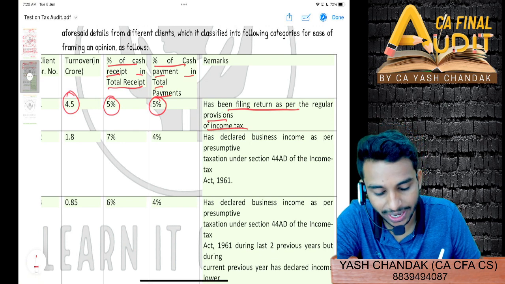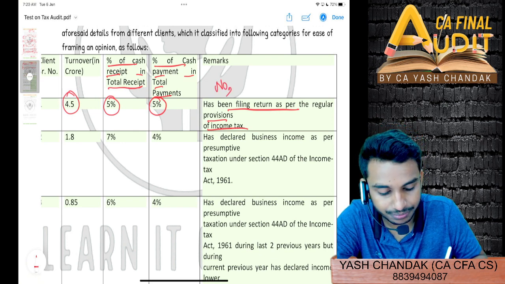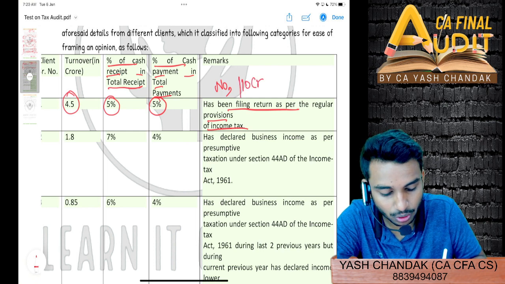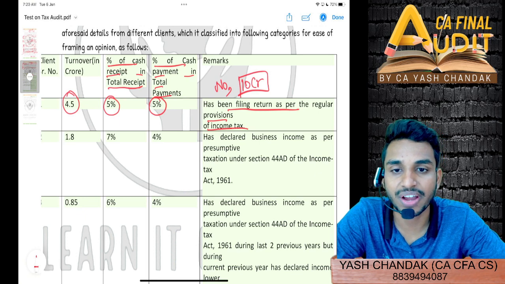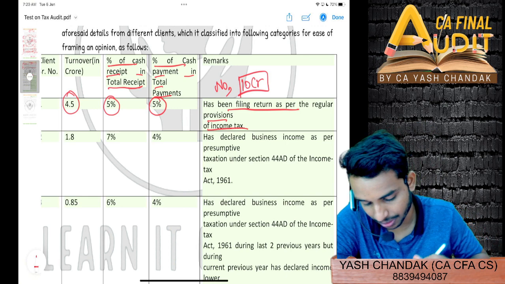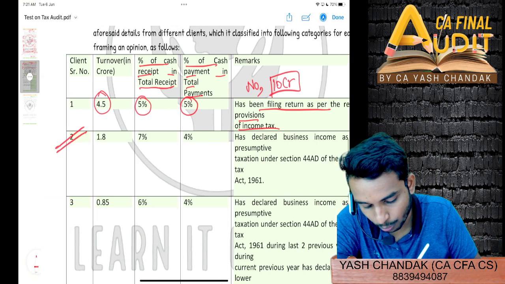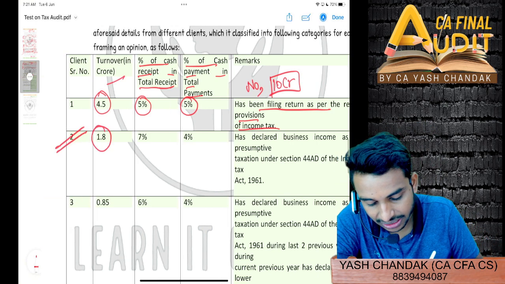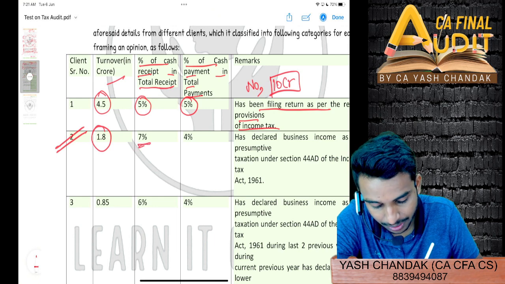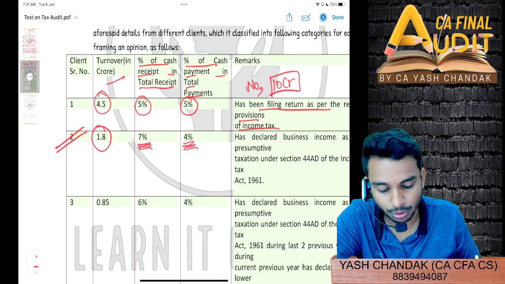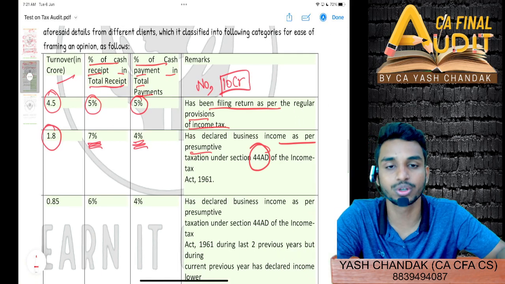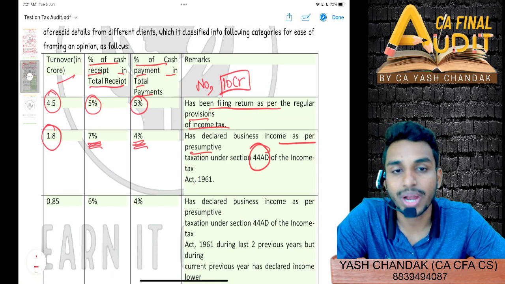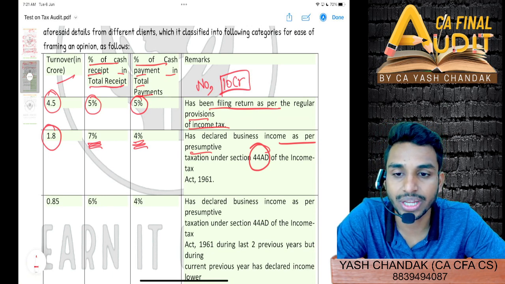No. Why? The limit is 10 crore in case cash receipts do not exceed 5% out of total receipts, and cash payment does not exceed 5% out of total payments. Yeah, quickly then tell me the second point. 1.8 crore is the turnover, and the percentage of cash receipts in total receipts is 7%, and here it's 4%. Again, declared business income as per presumptive taxation under section 44AD. Do you think he will be required to get his books audited under section 44AB?